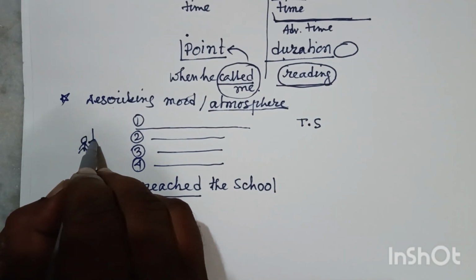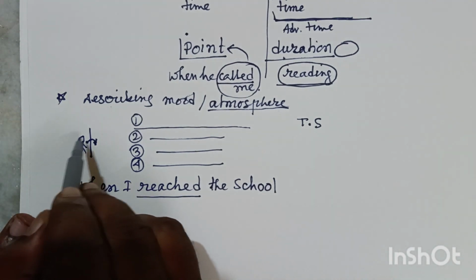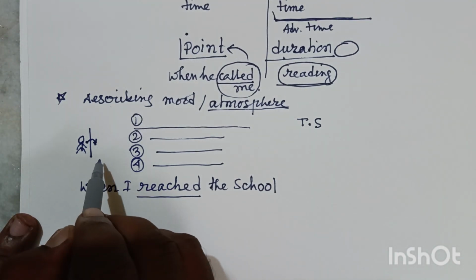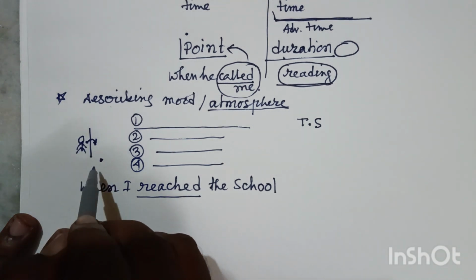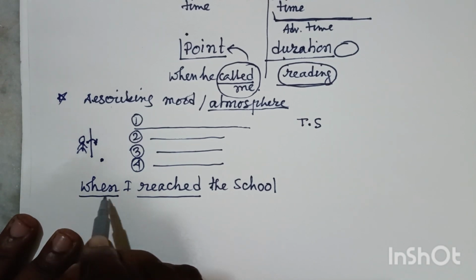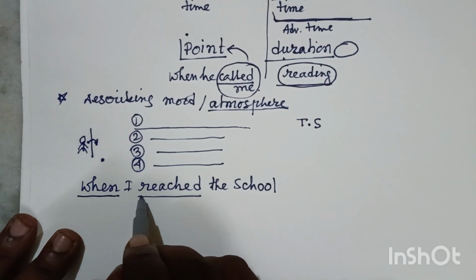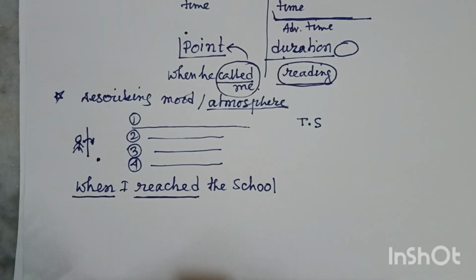Whenever he stepped in, it means reached. That means for stepping in, we need a point of time. We don't need 10 minutes, 15 minutes. That means we don't need any kind of duration. We need a point of time. That's why we have used when here, and the verb is reached. So when I reached the school, then put down a comma.